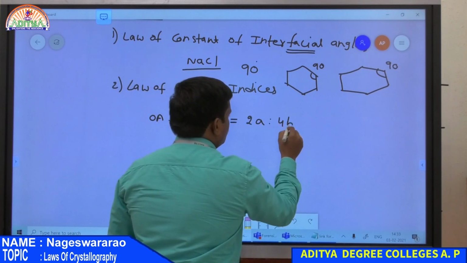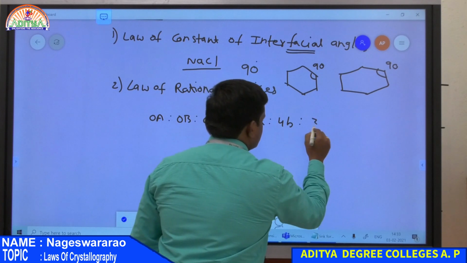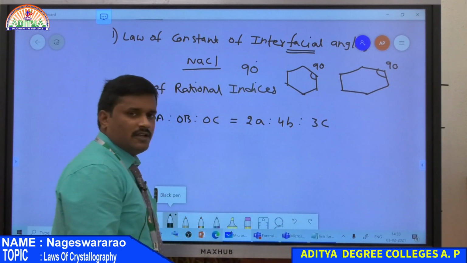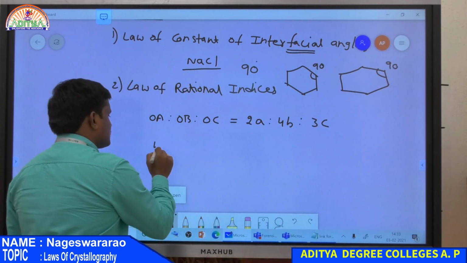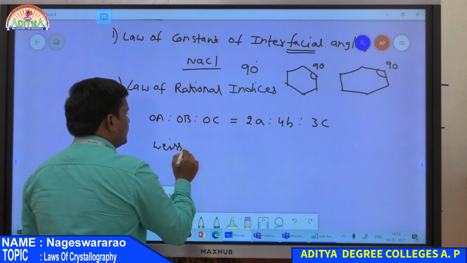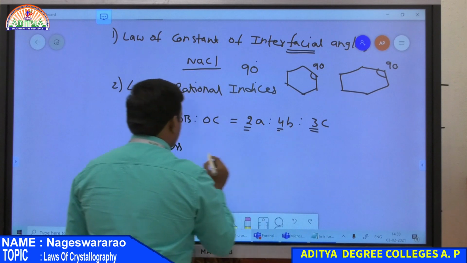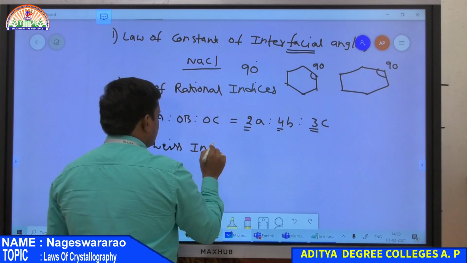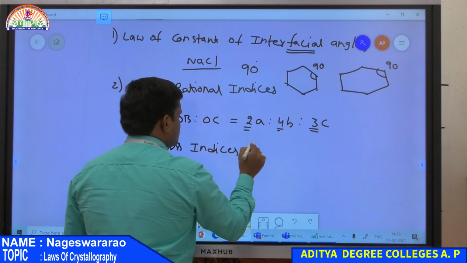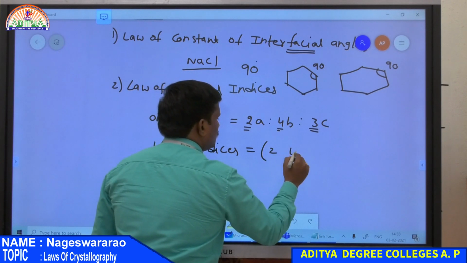So 2a : 4b : 3c, where the coefficients of the intercepts, that is 2, 4, 3, are the Weiss indices. So Weiss indices equal 2, 4, 3.